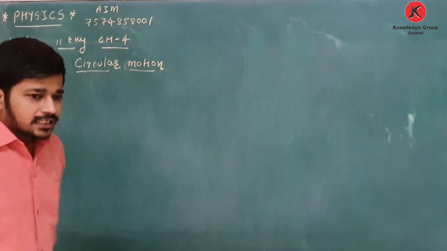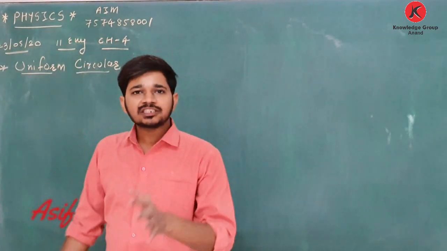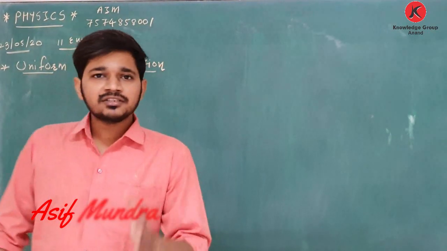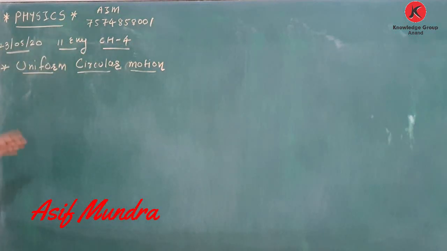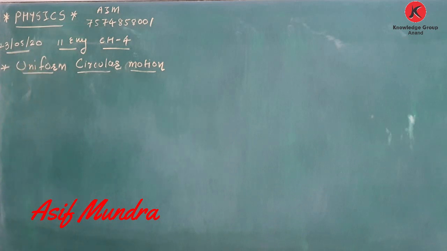Good morning, students. Chapter 4, motion in a plane, continued. Yes, this is the last theory of this chapter, but again an important theory: uniform circular motion. What is uniform circular motion?